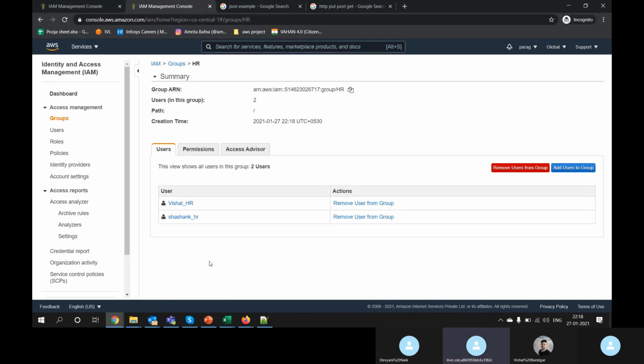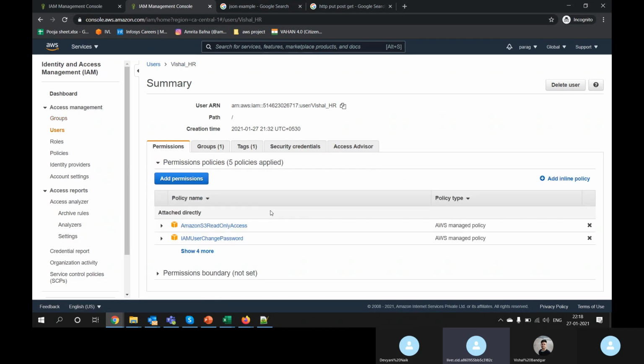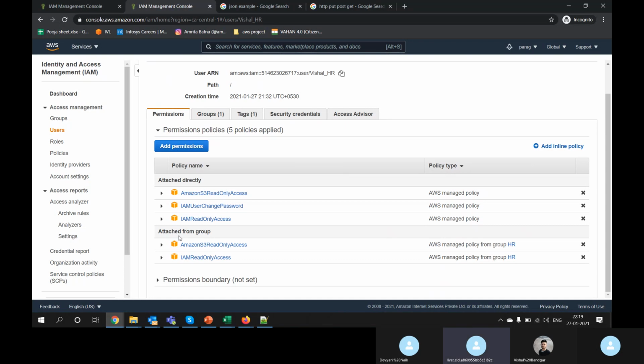So whatever permission this group has, whatever policy this group has, will directly be passed on to these two users. Okay, you can see now I am going to Vishal. Now I can see two types of permission. You can see there is a group permission and there is a direct permission.